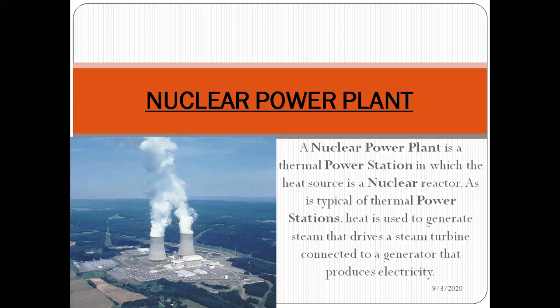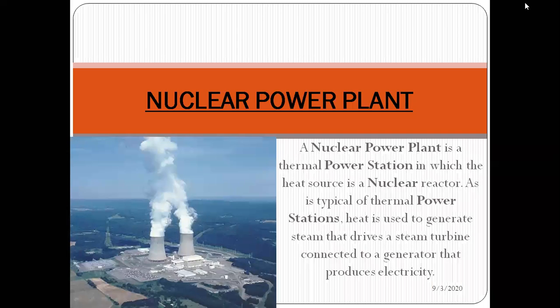So a nuclear power plant is much the same as a thermal power plant, with one difference: in a thermal power plant the fuel used for generating electricity is coal, which is non-radioactive in nature. Coal does not affect the life of human beings or other specimens directly.